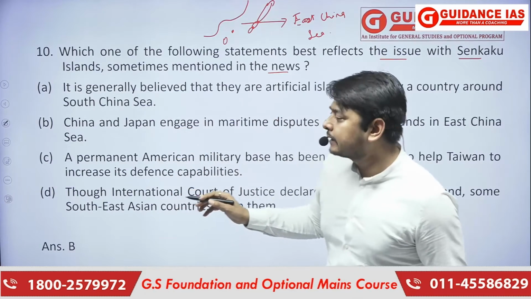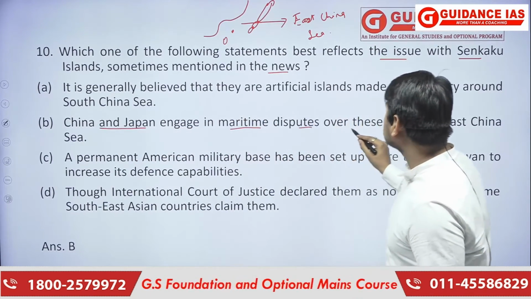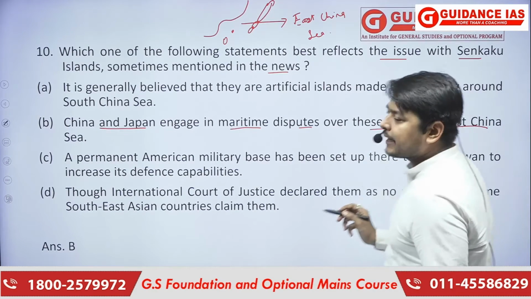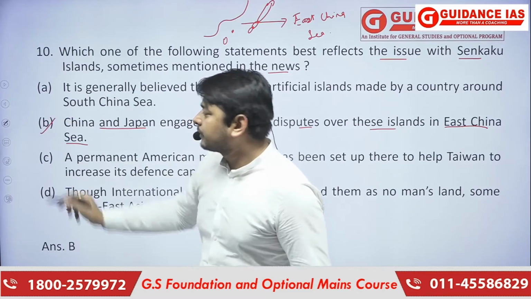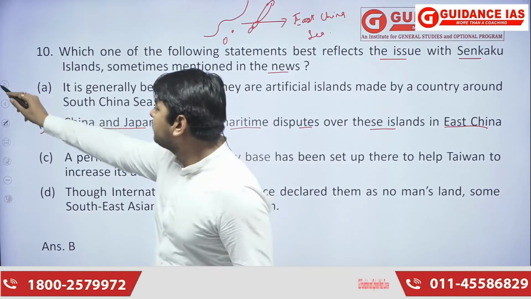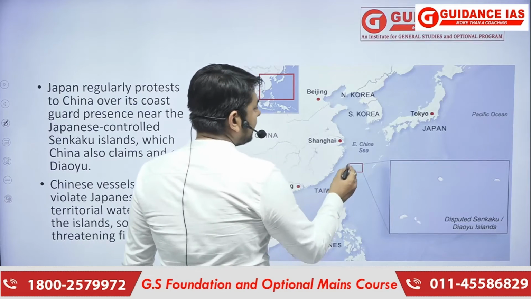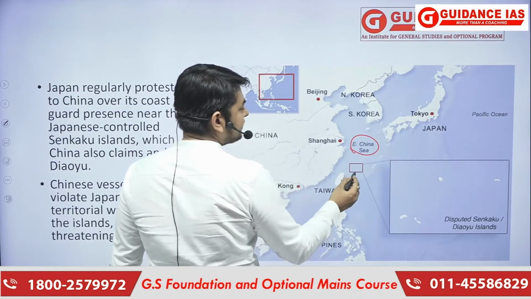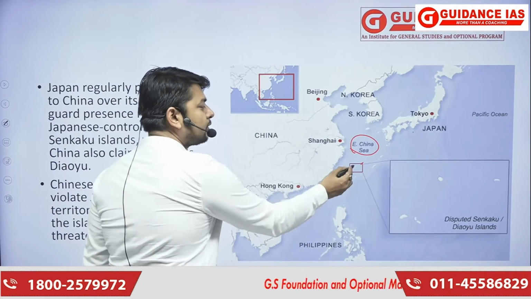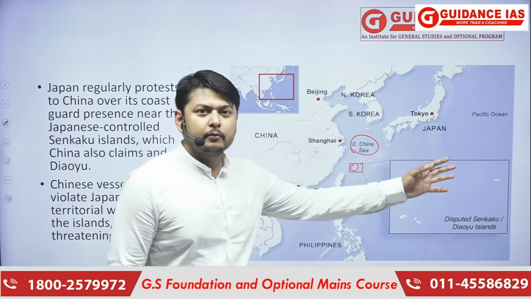So here the correct answer is that China and Japan engage in maritime disputes over these islands in the East China Sea. So B is the correct statement here. We'll see the exact location on the map. This is Taiwan, this is the East China Sea, this is Japan, and the Senkaku Island is present almost somewhere here. It has been claimed by both China and Japan.